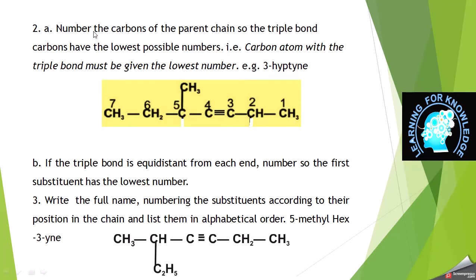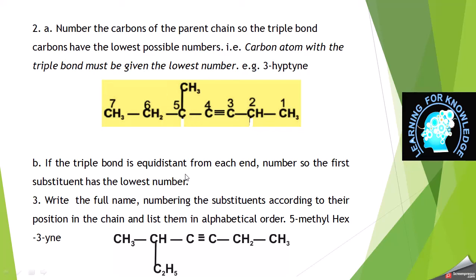Second, number the carbons of the parent chain so that the triple bond carbons have the lowest possible number, like this. So the triple bond must be at the lowest number. Instead of numbering from left to right, we will start right to left, as the triple bond is at the third position. If we start from left to right, it comes at 1, 2, 3, 4, the fourth position. So it is not right. This is the way of numbering, keeping in view the triple bond.